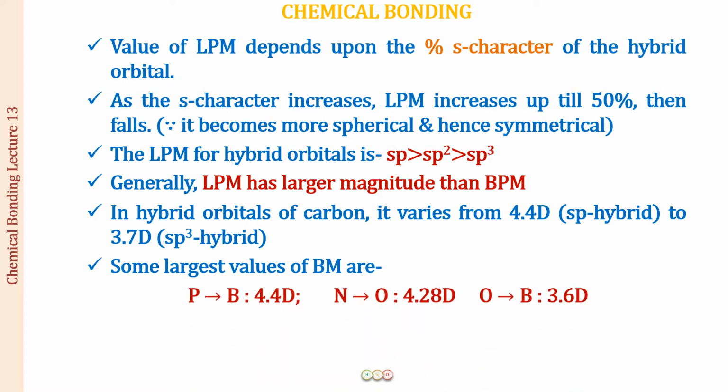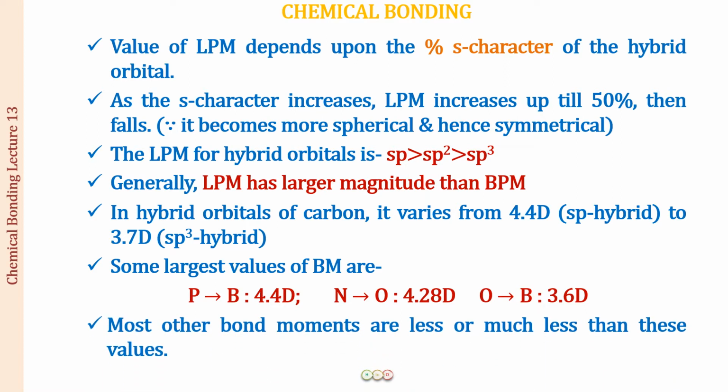Some largest values of bond moment you can see over here. From phosphorus to boron, it is 4.4 D. Then nitrogen to oxygen, it is 4.28 D, and oxygen to boron, it is 3.60 D. So these are some of the values of the largest dipole moments in a single bond.